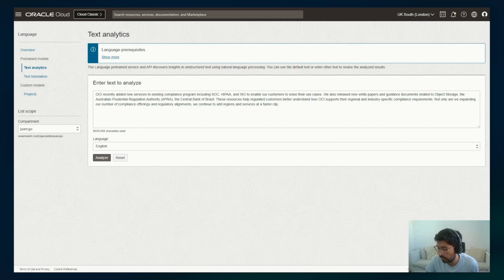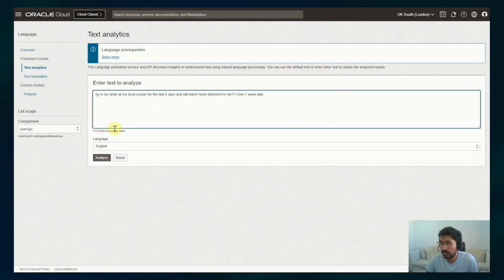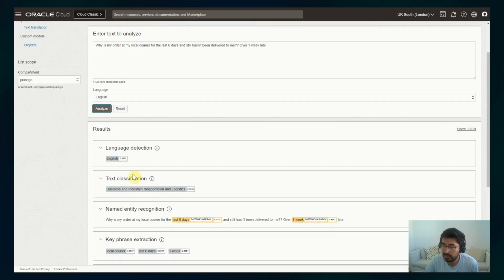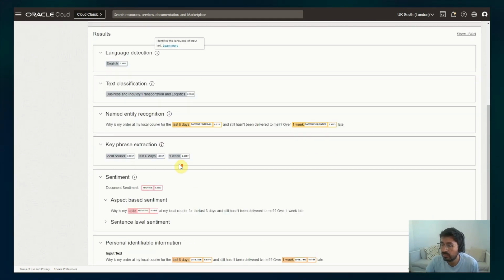So remember the text, if someone complains about, I don't know, why is my order on my local courier for the last 6 days and it still hasn't arrived. So we have different pre-trained models.